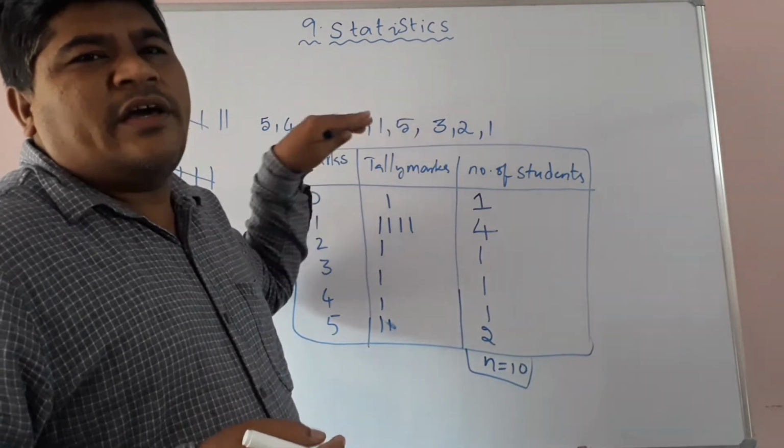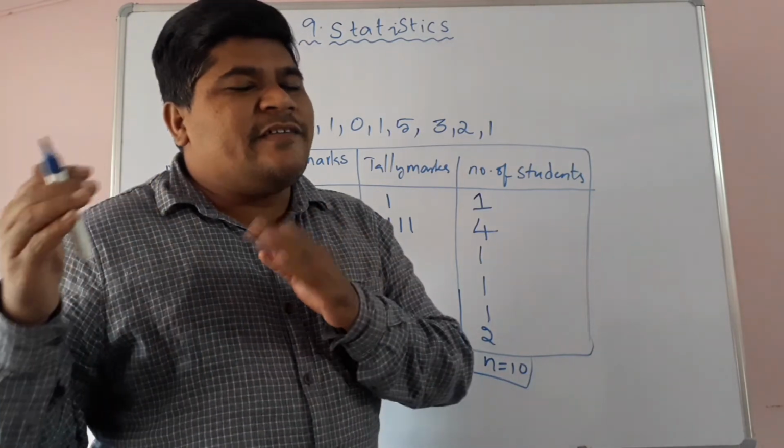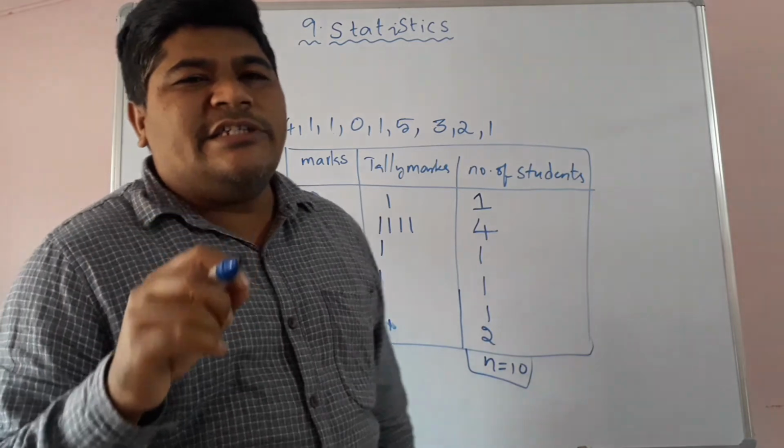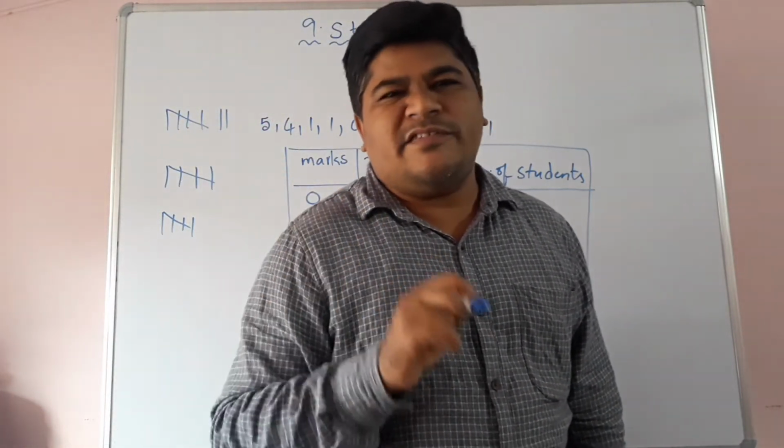Okay. So in the given observations, the difference between the maximum observation and the minimum observation is called the range of the data. So range is equal to maximum observation minus minimum observation.